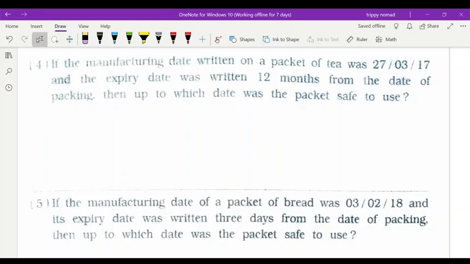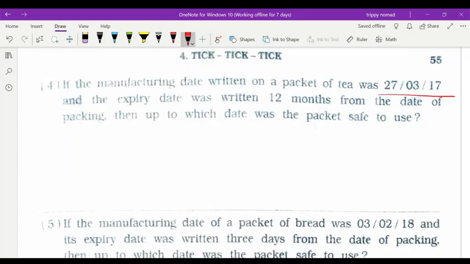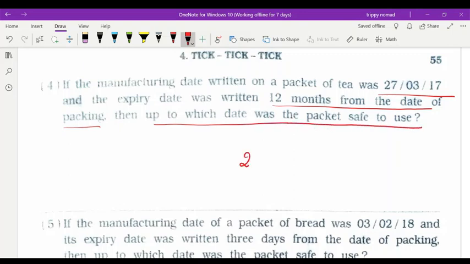Now question number fourth, that is, if the manufacturing date written on the packet of tea is this one and the expiry date was written 12 months from the date of packing, then on which date would it be safe? Obviously 12 months, that means 26th, 3rd and 18. I hope you understood, because on 27th it is one more day, so it will be 26th March 2018.